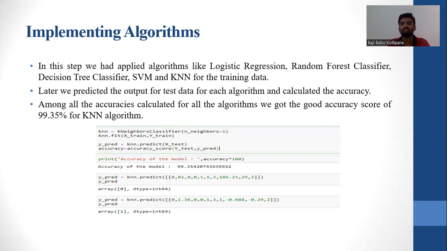Later, we made predictions for each of these algorithms and compared among them. We got the best accuracy from the KNN algorithm when compared to all these, and it is almost equal to 100%.